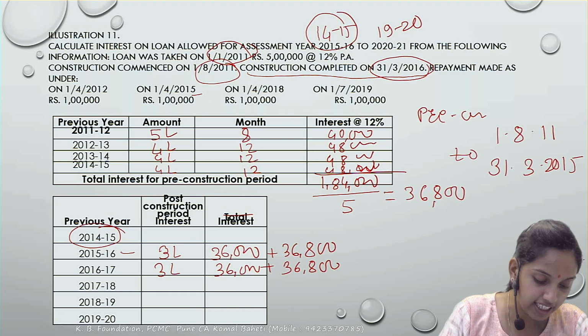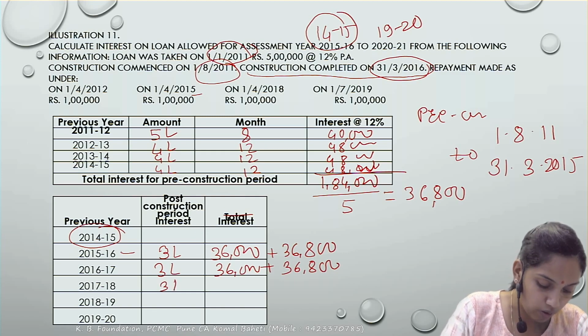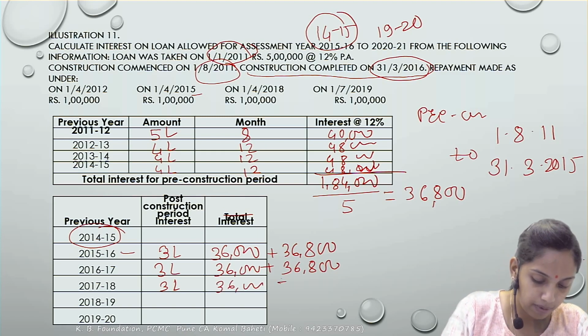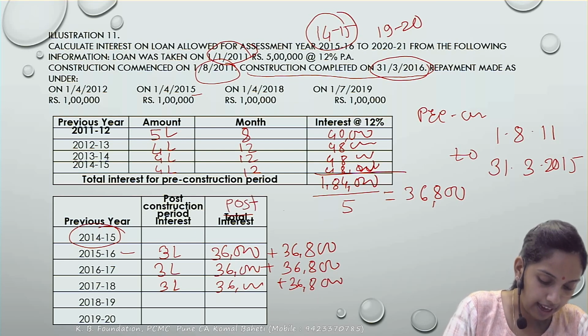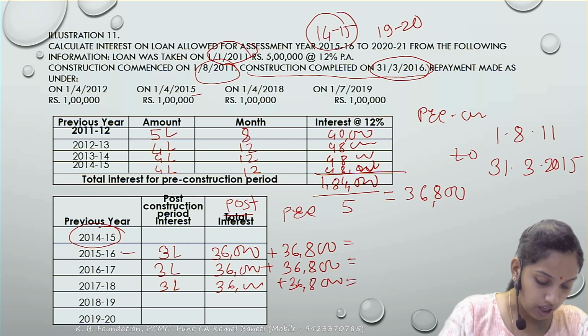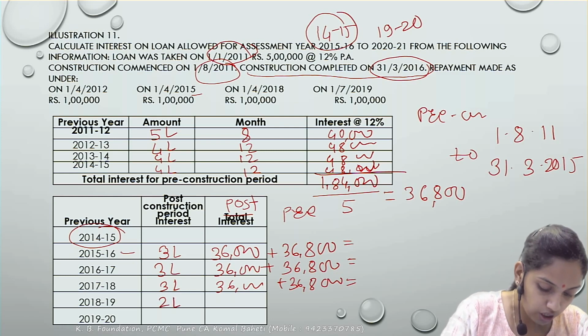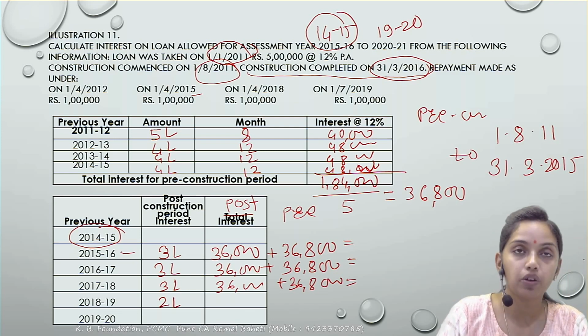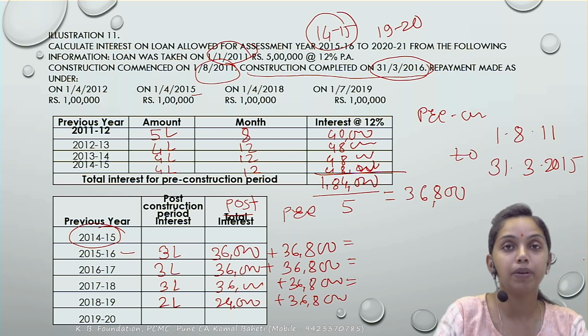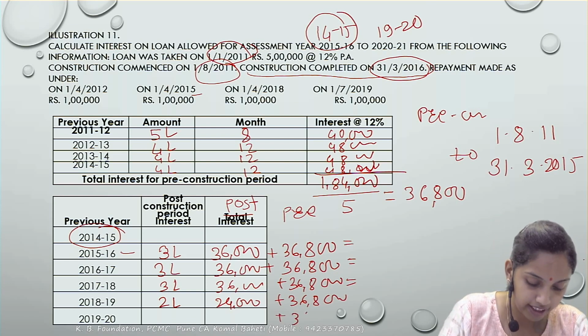Next in 17-18 there is no repayment, so the outstanding amount is the same; 18-19 में repayment है. Correct. So it will be 36,000 again plus 36,800 as the pre. Total of this would become the pre-post total interest. Next, 18-19 there is a repayment of 1 lakh. So the loan outstanding becomes 2 lakh. So 2 lakh के ऊपर 12% for a year, so it comes to 24,000 plus 36,800. 5 equal installments, so the pre-construction period would be allowed up to 19-20.